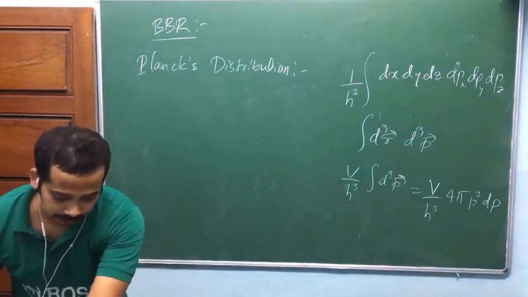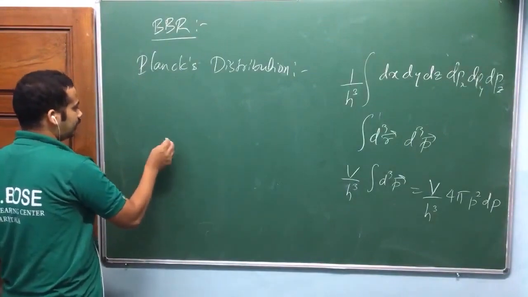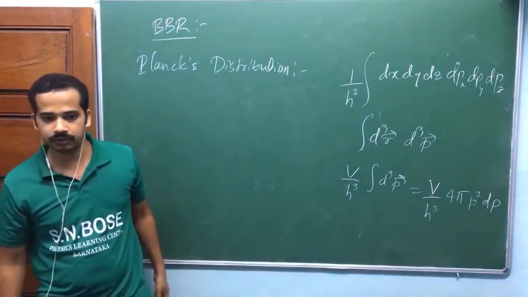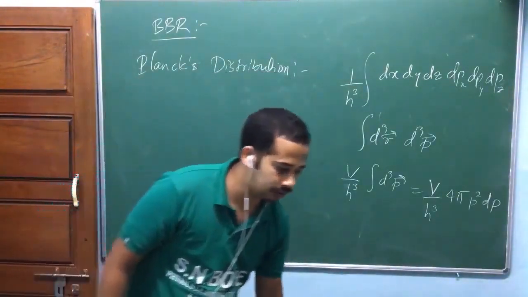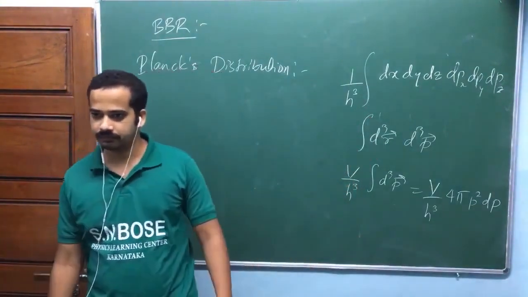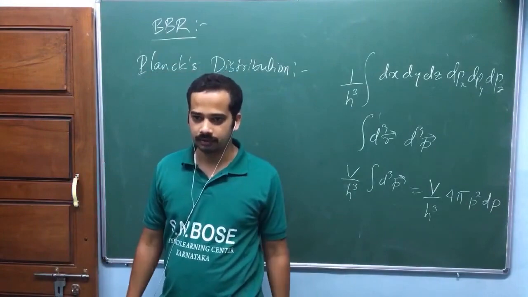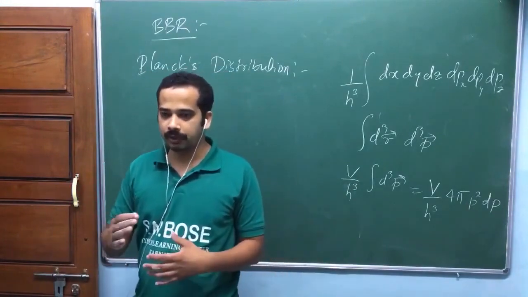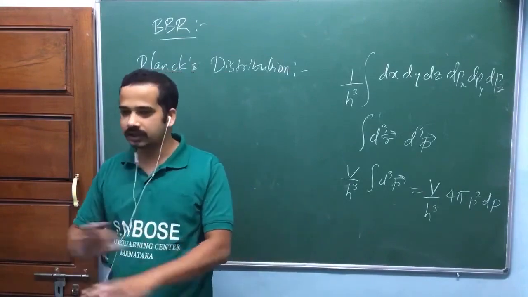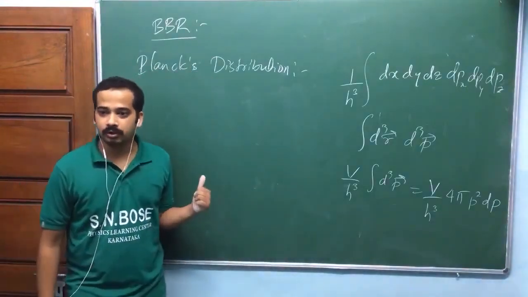Now the other part here is, what he did was, again, that we will derive in statistical physics. Photon statistics, we call that photon statistics. While deriving that, we take the total number of photons as not conserved. It can vary. The total number of photons in a cavity is not conserved at all. Are you getting my point? That means photons will be absorbed and emitted by the cavity. At one instant of time, you can't say that the total number of photons is conserved. That's the first idea that he has taken. Photon number is not conserved.